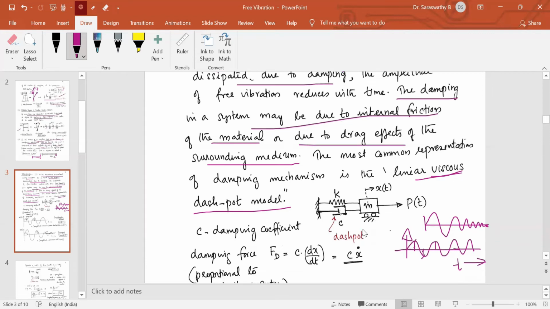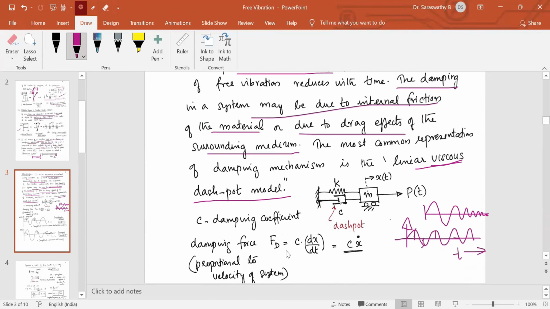Viscous damping is where we assume the damping force is proportional to velocity. C is called the damping coefficient, which is a material property. The damping force is proportional to the velocity of the system, or the damping force is C into x dash, where x dash means dx by dt. Spring force, how will you calculate the spring force? The spring force, the restoring force, is K into x, which is proportional to the displacement. If the structure moves by x displacement, K is the spring constant or stiffness of the spring. K into x will be the spring force.